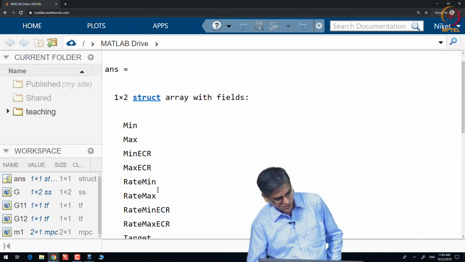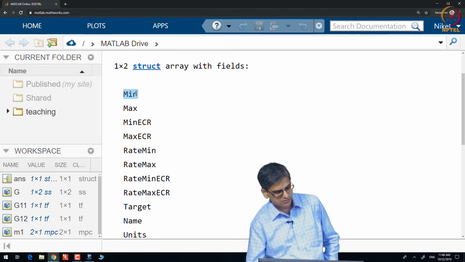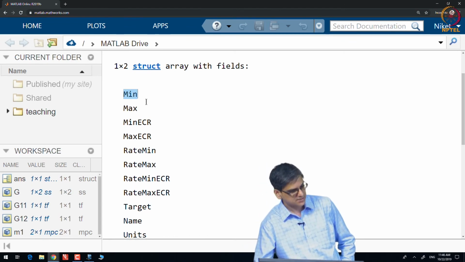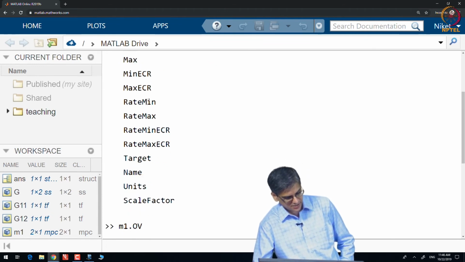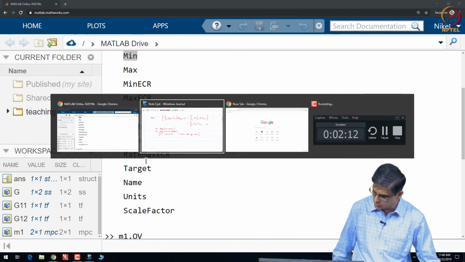So, let us look at the constraints for the manipulated variables. What is min? U min. Max would be U max. Min ECR, max ECR, ignore. Rate min? Delta U min. Rate max, delta U max. Rate min ECR, rate max ECR, do not worry about it. Target is also to be ignored.